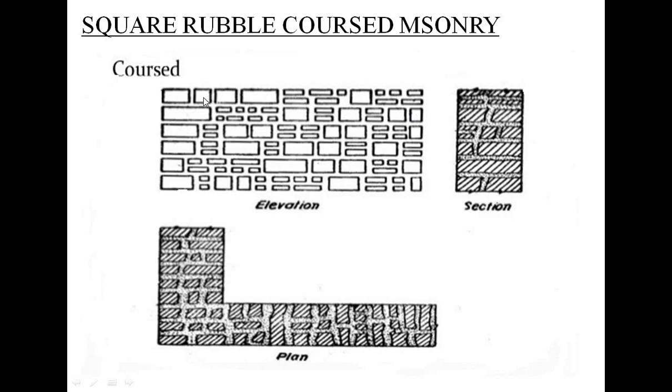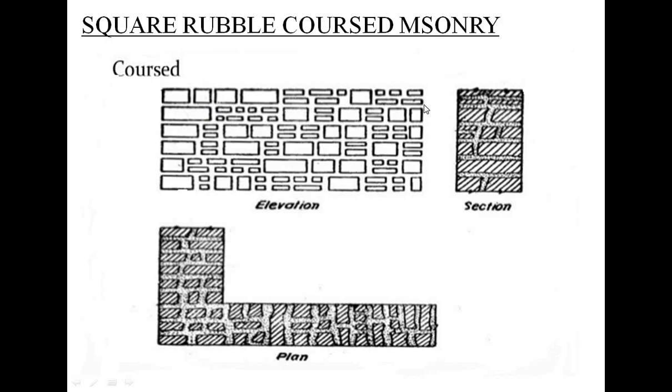Second is square rubble coursed masonry. Here the same construction method is used, and the stones are hammer dressed, with bed and sides in straight lines. But here you can see the difference between uncoursed and coursed. The joint starts here and continues to the end of the wall.